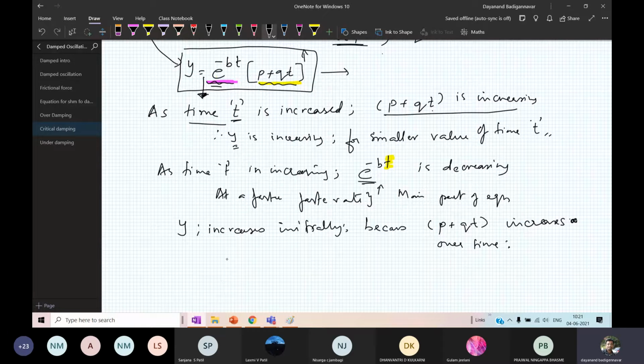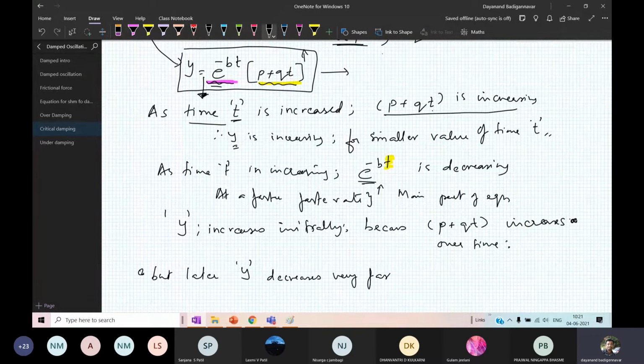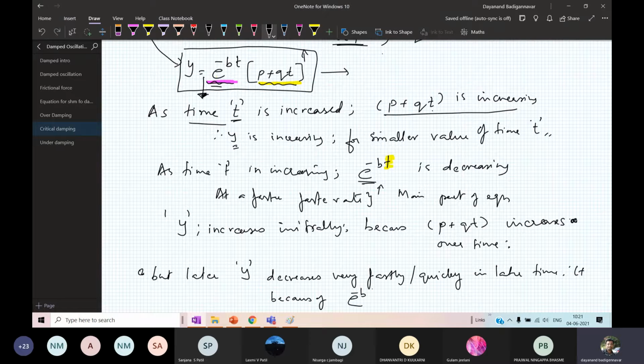But later y, that is the displacement, decreases very fast or quickly in later time t. Why? What is the reason? Because of the factor e raised to minus bt.